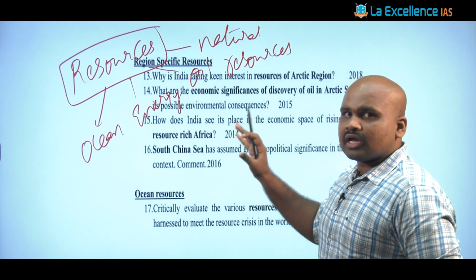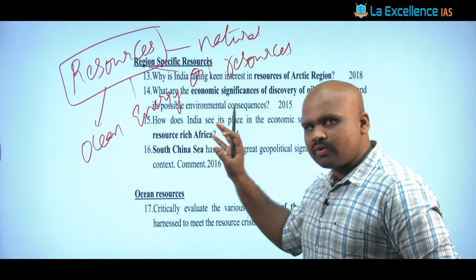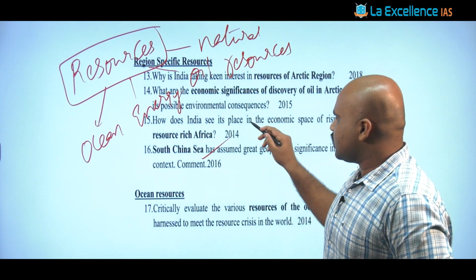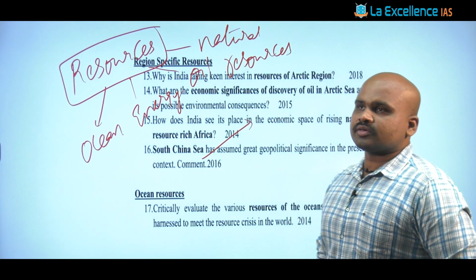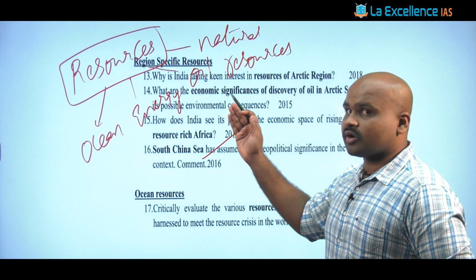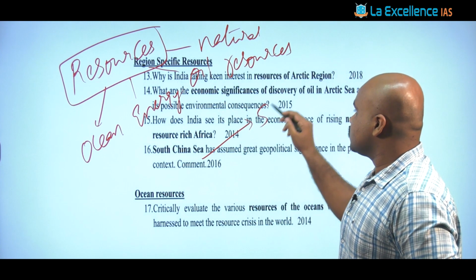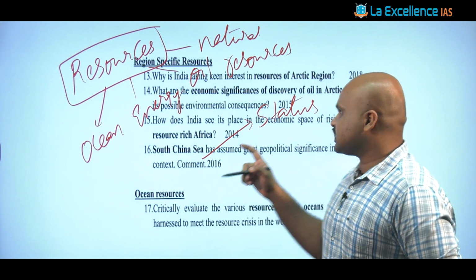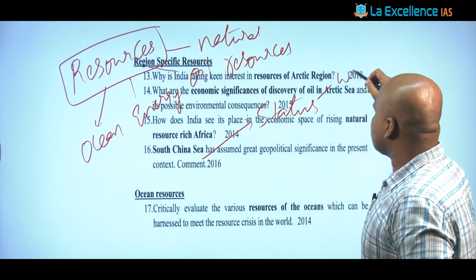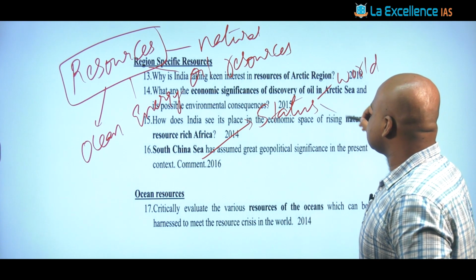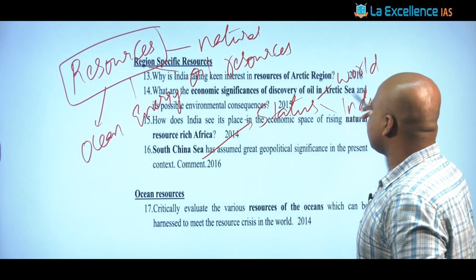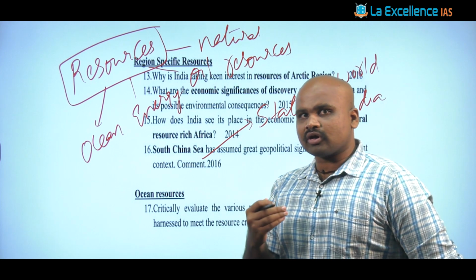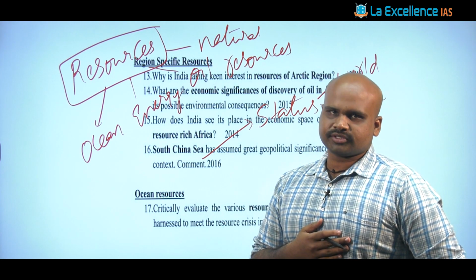Now, when you talk about the components to be involved while making notes, one very important aspect is to keep this topic dynamic: what is the status of that particular resource? What is the status of that resource in the context of the world as well as in the context of India, because there were instances where UPSC has categorically asked such questions.